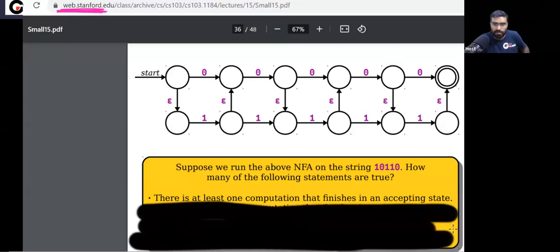Forget about them. Okay, so let's see. Can you go to the final state at the end? Your string is 10110. I want to go here. This is where I want to go.